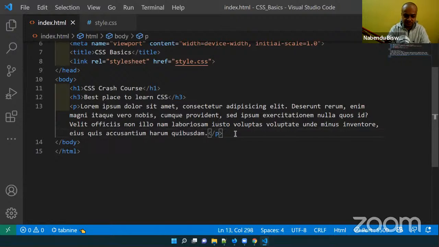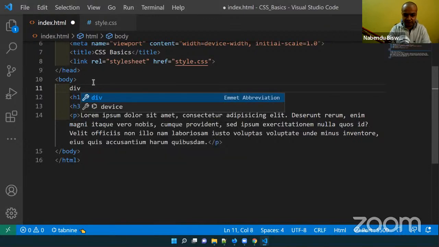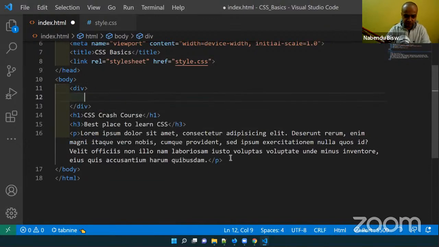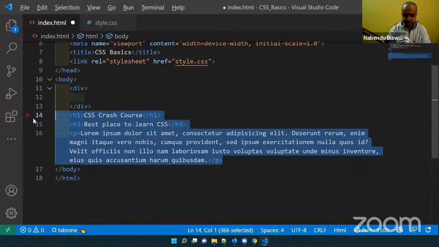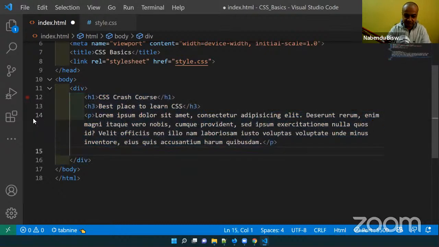Okay, let me do a div here. Let me wrap everything in a div. So div is when you wrap something in something, so it becomes the parent and the rest of them are children. So the div has three children: h1, h3, and p.